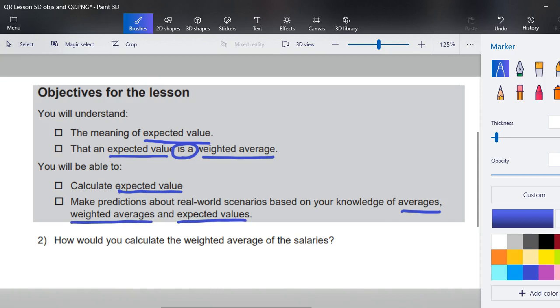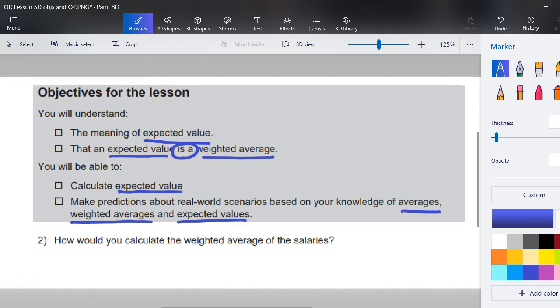So you've now had your first test, and I've mentioned that you should have some kind of glossary list or flashcards or sticky notes, because now we're starting more words like weighted average and expected value. So how are you going to learn this word, what it means, and a process associated with it? Make sure you get that started, and then on question number 2, hit pause and jot down how you would calculate the weighted average of the salaries.